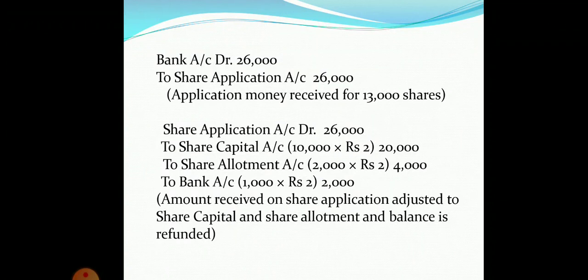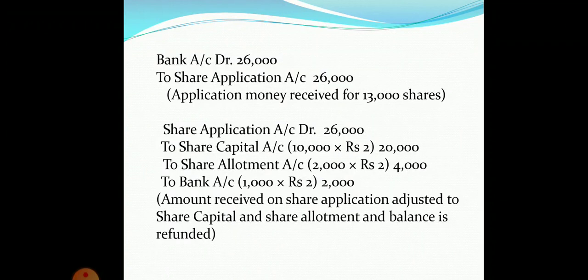Now let's come to the second entry, that is to transfer the share application money to share capital account. Now in this question, as it is a case of oversubscription and the company is refunding the amount on 1,000 shares and adjusting the excess amount of 2,000 shares for allotment, the entry will be share application account will be debited by the whole amount that we have received at the time of application, that is 26,000.